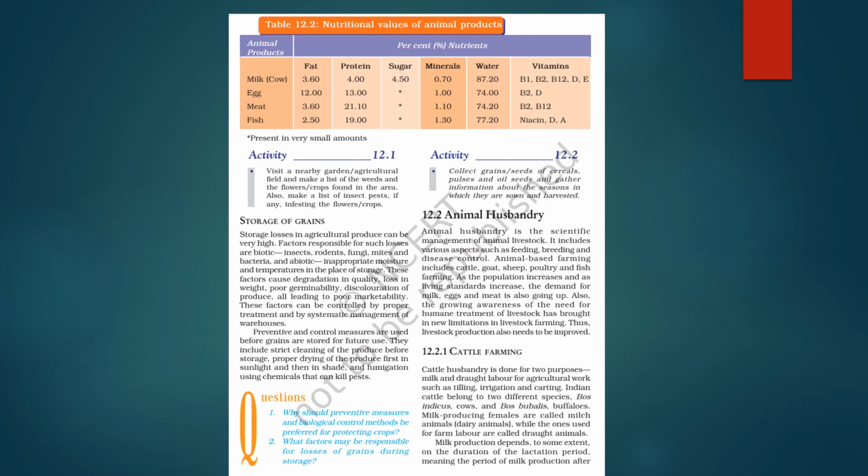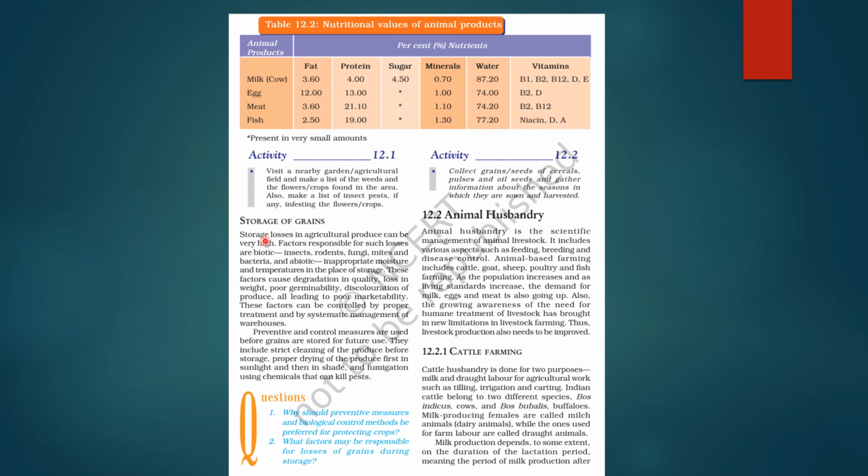So here we can see a table which gives the nutritional values of animal products. Okay. So these are the animal products and percentage nutrients like fat, protein, sugar, minerals, water, vitamins, all these we can see. Milk, which is cow milk, has 3.6% fat. All these you can see. Vitamins are also there. Egg, meat, fish, all these you can go through, right?